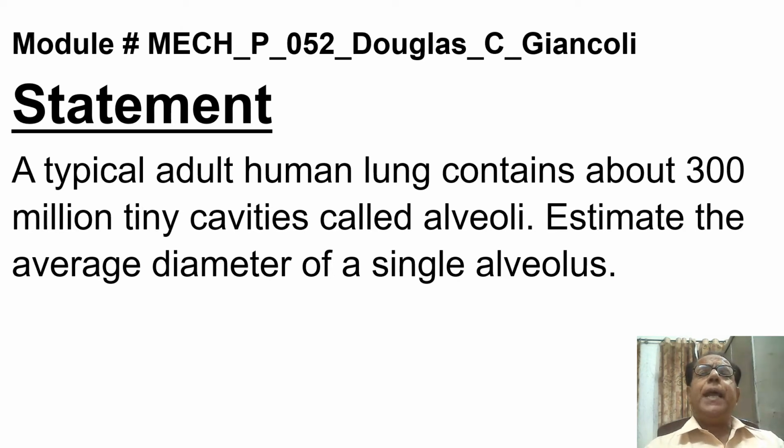A typical adult human lung contains about 300 million tiny cavities called alveoli. Estimate the average diameter of a single alveolus. Singular is alveolus, plural is alveoli.